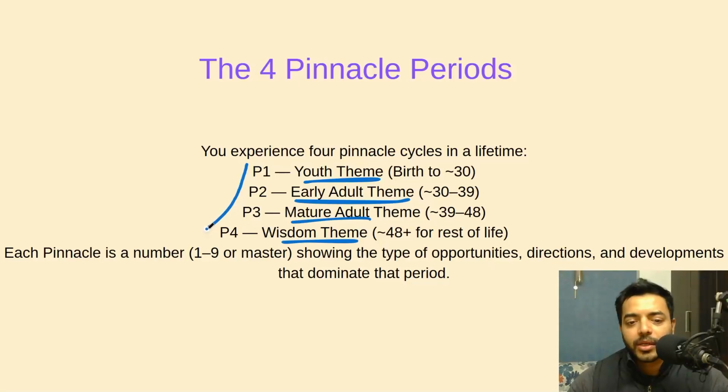So you will need to calculate P1, P2, P3, P4, and then C1, C2, C3, C4. The same thing applies to challenges as well. Initial youth up to 30 years of age, then your early adult 30 to 39, then mature adult 39 to 48, finally the wisdom theme above 48, right? So that's your pinnacle periods.